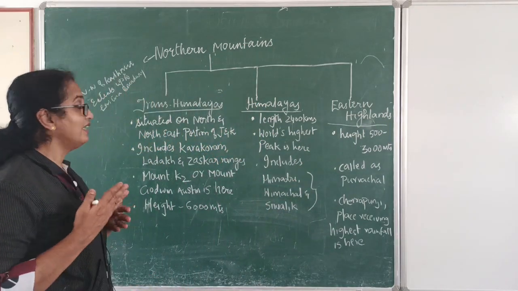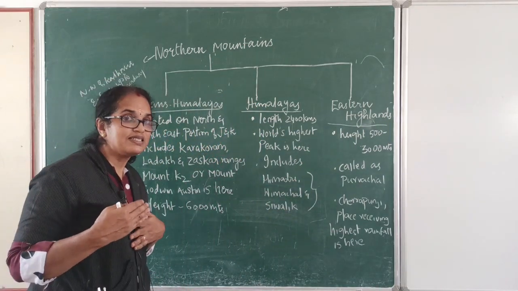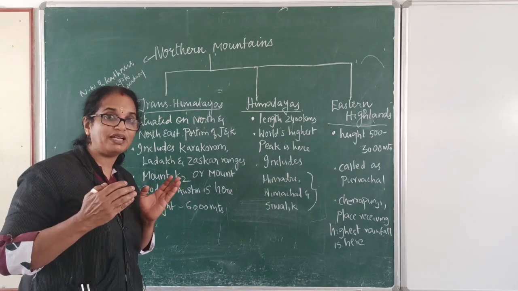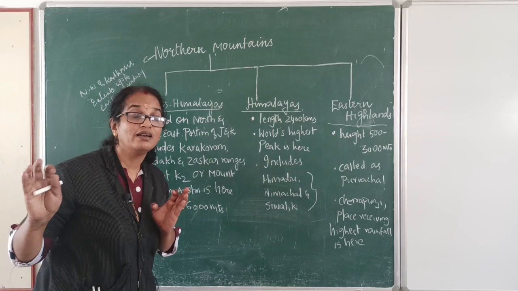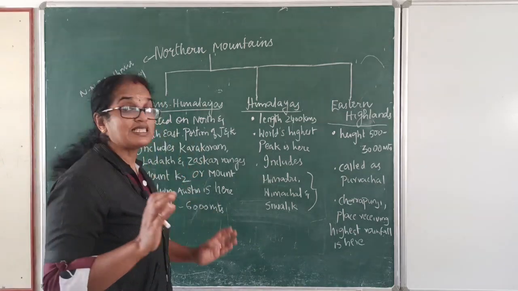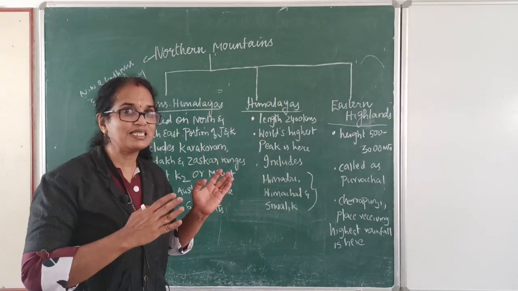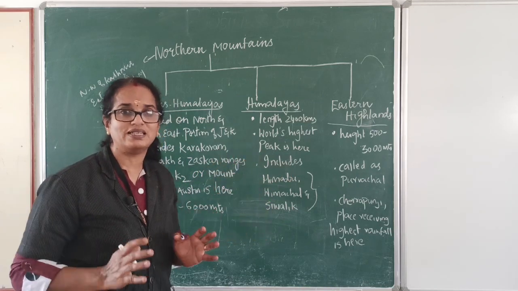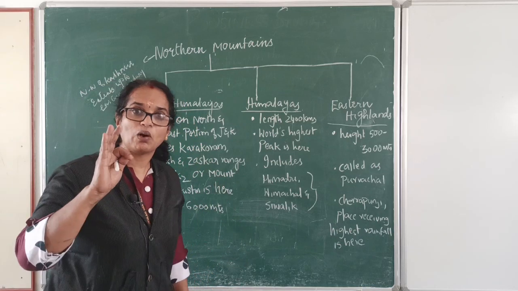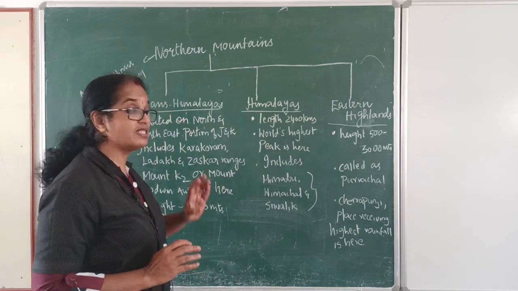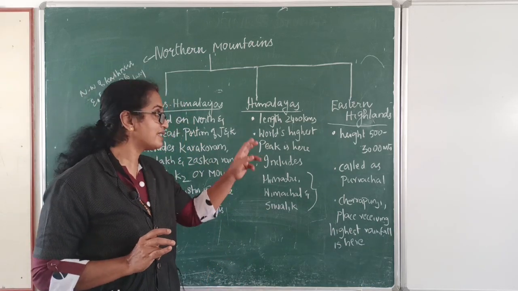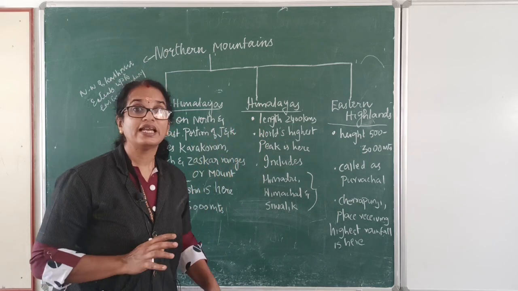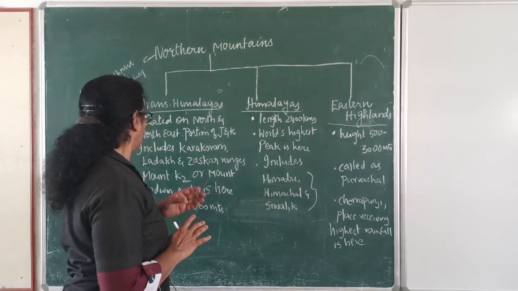Already I have said the northern mountains start from almost the northwest part of Kashmir and extend up till the eastern boundary of India. So let us see what all things come under this. Northern mountains are broadly classified into three: the first one is Trans-Himalayas, the second one is Himalaya, and the third one is Eastern Island.